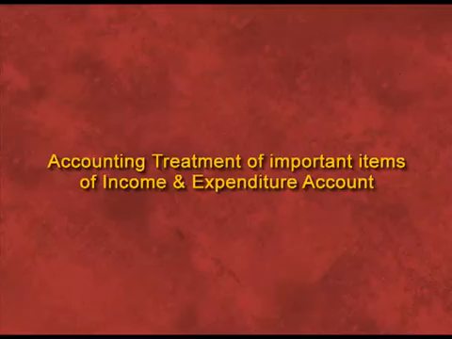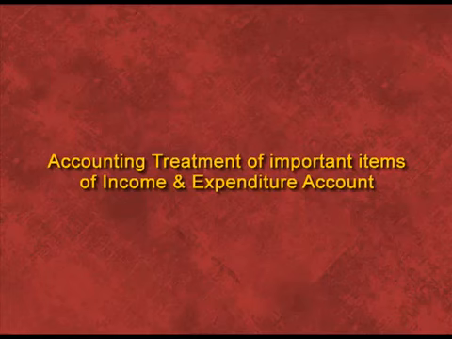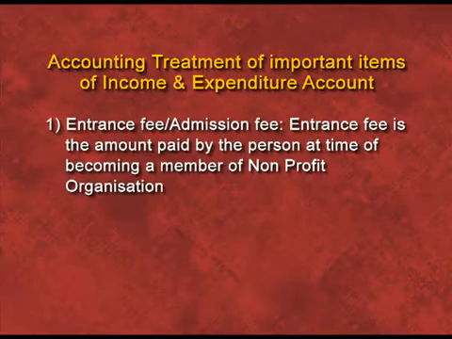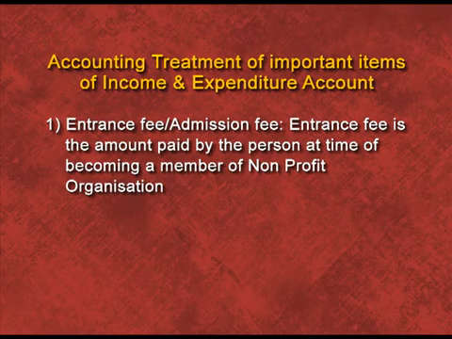There are some important terms, or we can say accounting treatment of important items of income and expenditure account. That means we have to discuss here which item we will transfer to income and expenditure account and which item we have to transfer to balance sheet, where and why. First, entrance fee and admission fee. What is entrance fee and admission fee?